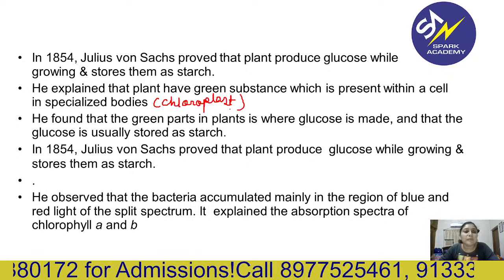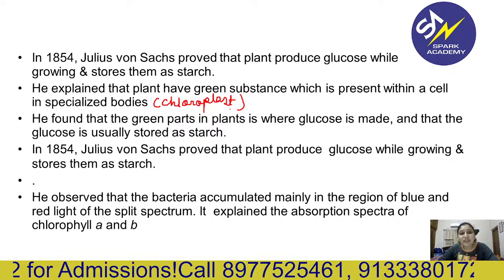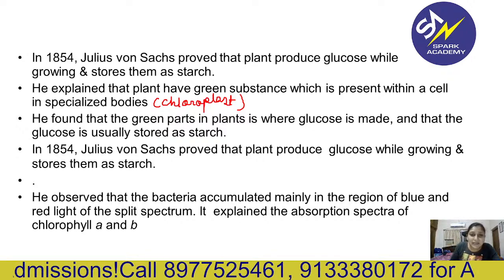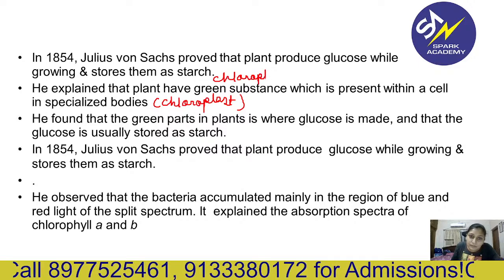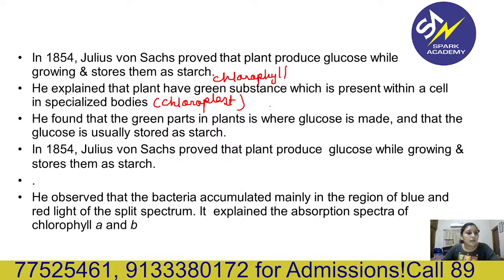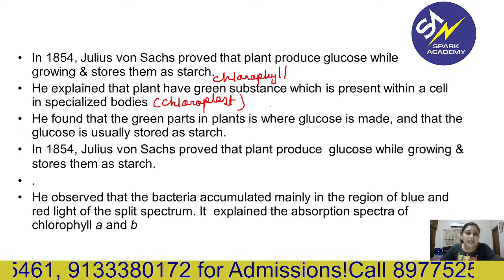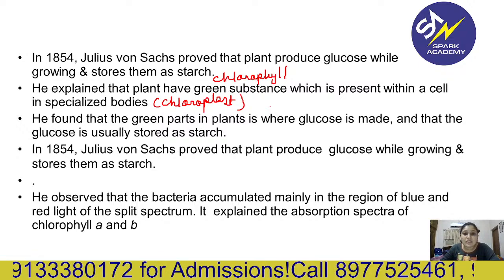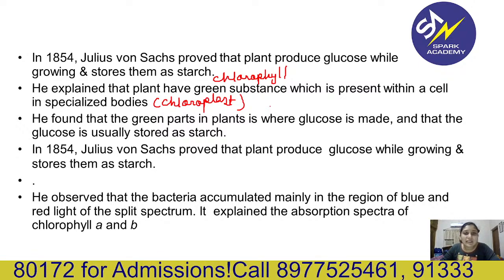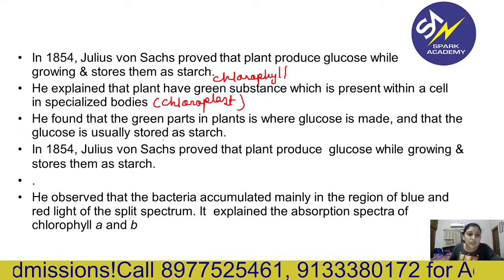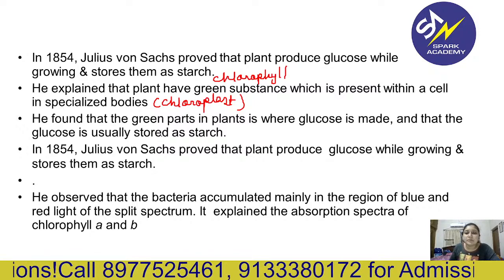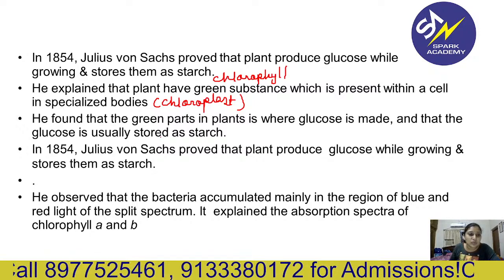So this chloroplast has some green substance. We all know about that green pigment, chlorophyll. So he found that the green parts of the plant are where glucose is made, and that the glucose is usually stored in the form of starch.